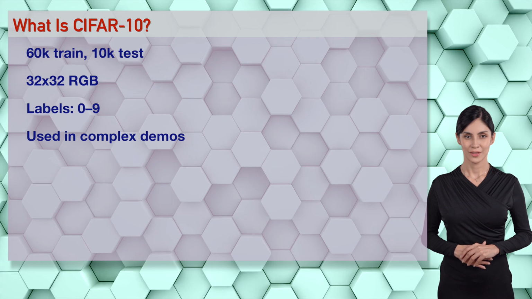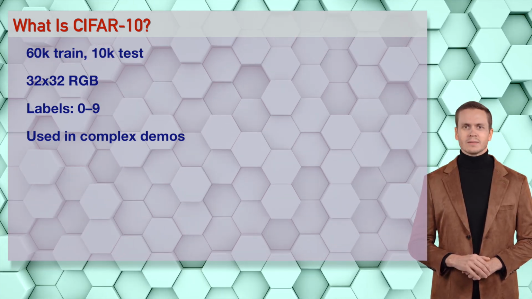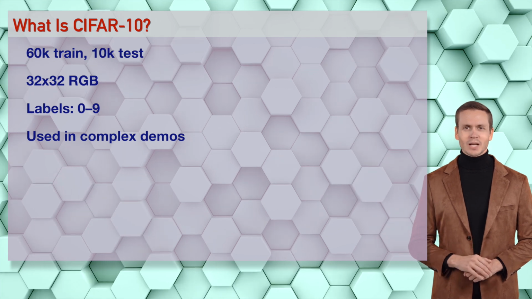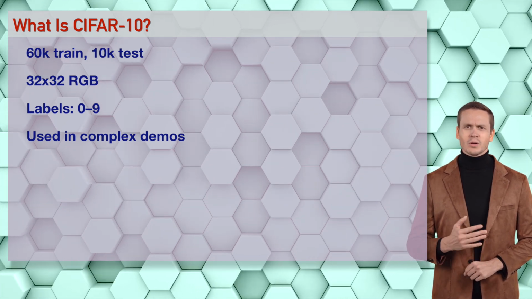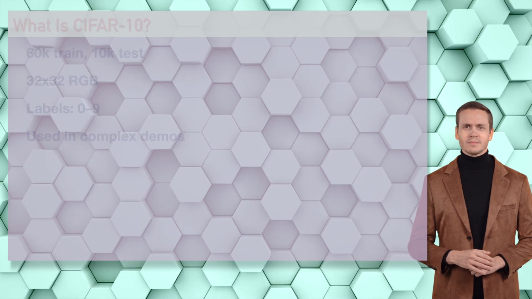CIFAR-10 is RGB. Ethan, Sophia, jump in. Anastasia, Olivia, CIFAR-10 is like a hot photo album for us. 32 by 32, 3 channels, let's drop this code beat.